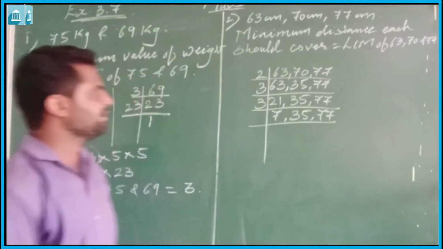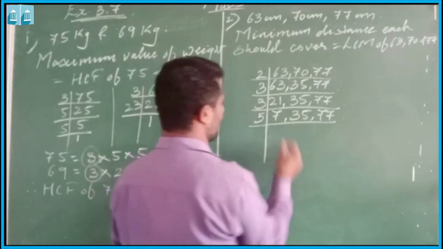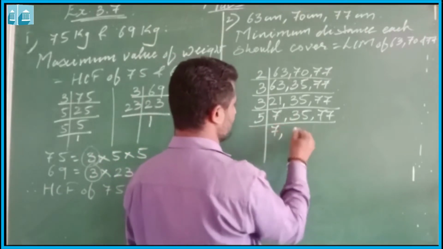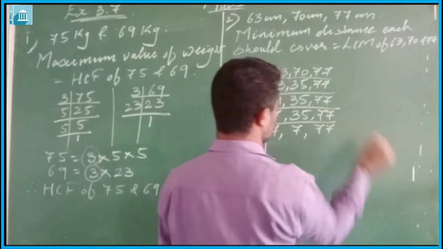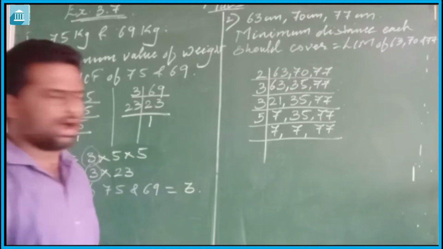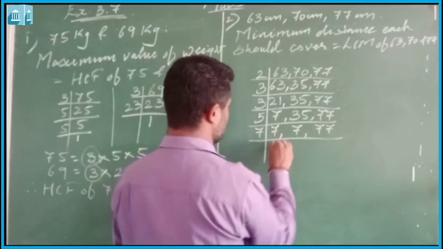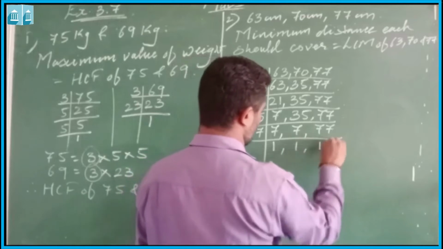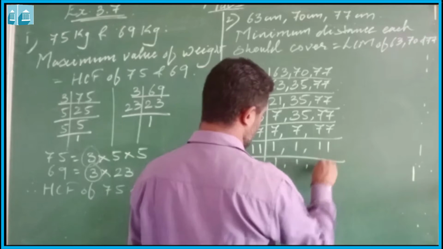Now no number is divisible by 3. 35 is divisible by 5, so it will be 7. 7 will come as it is, and here it will be 77. Now again no number is divisible by 5, so it will be 7 ones are 1, 11, and 11 is 1 and 1.